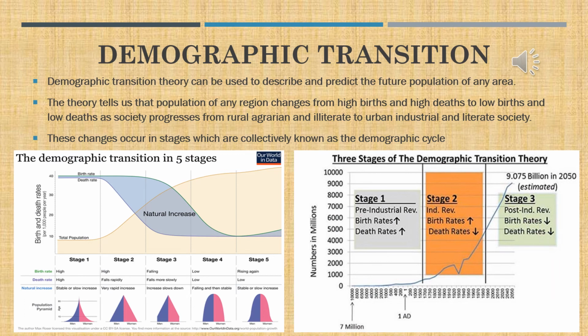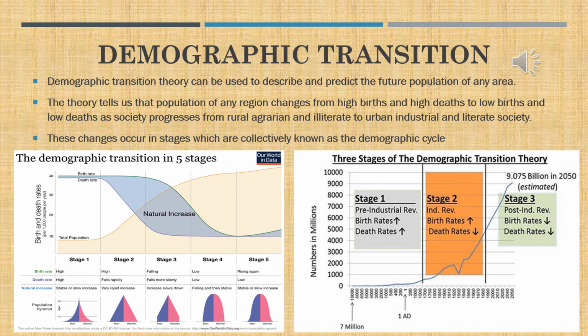Now let us talk about the demographic transition. Demographic transition theory came to be used to describe and predict the future population of any area. The theory tells us that the population of any region changes from high births and high deaths to low births and low deaths, as society progresses from rural agrarian and illiterate to urban industrial and literate. These changes occur in stages which are collectively known as the demographic cycle.